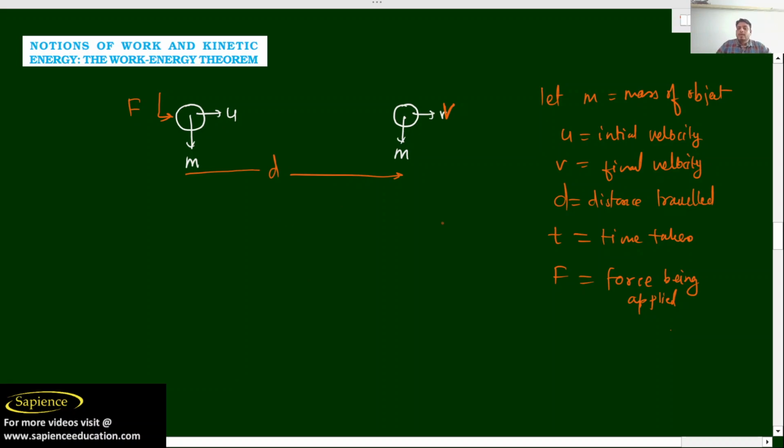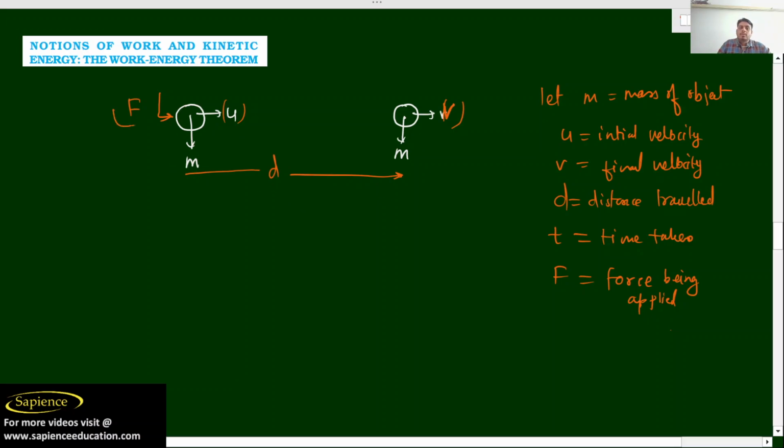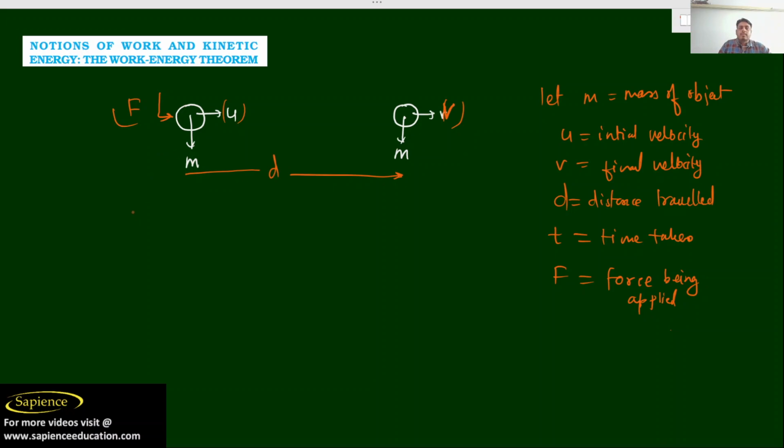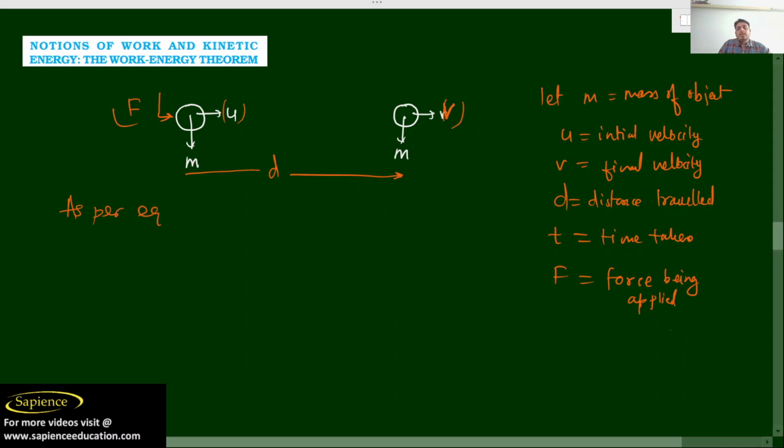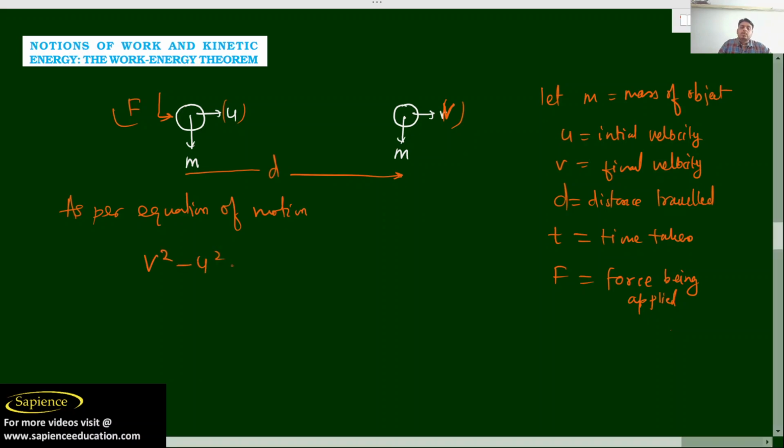Now, as we have understood, if a force is applied on a mass m, its initial velocity changes from u to v, the distance covered in that time is d, and the time taken is t. The mass is m, and the force applied on this object is F. Now, as per the equation of motion, we can write v square minus u square is equal to 2 into acceleration into displacement.